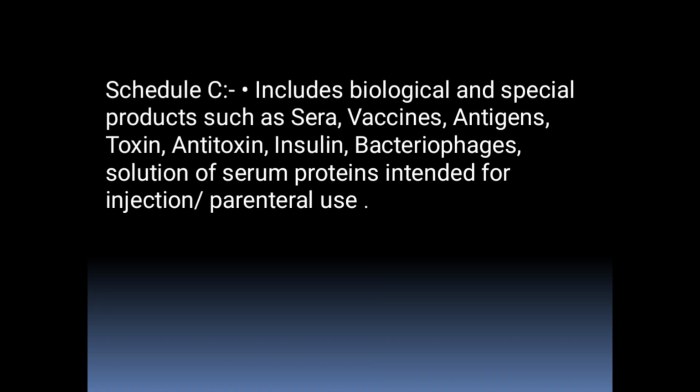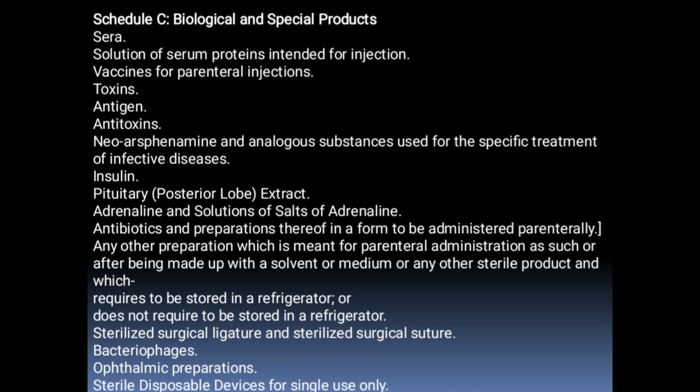So in Schedule C we will find all these biological products which are intended only for parenteral use. That means they are to be injected into our body, such as sera or vaccines or antigens or serum proteins, insulin. So all products which are to be injected or which are meant for parenteral use come under Schedule C.